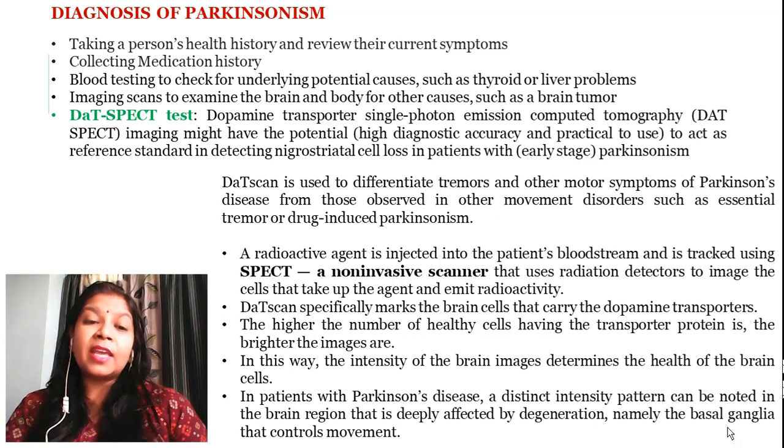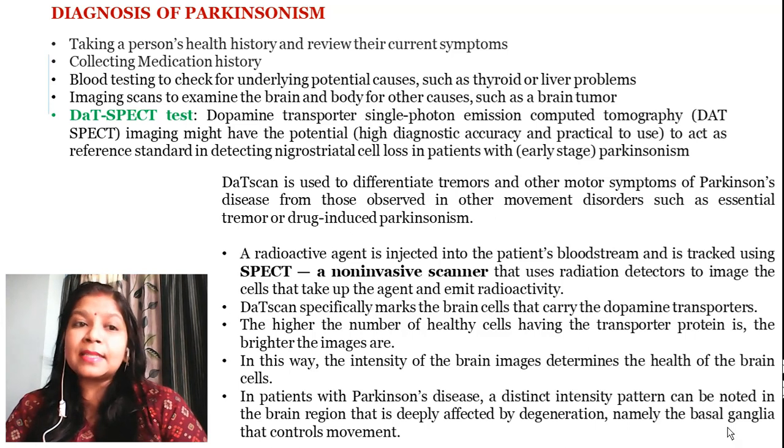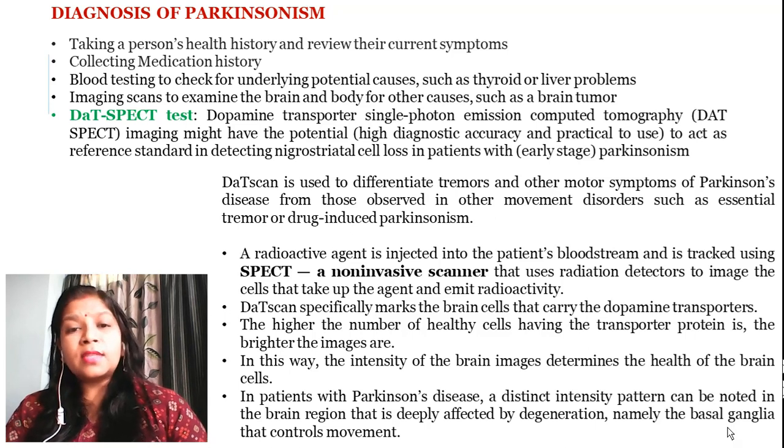That means if the Parkinsonism is happening due to Parkinson's disease, this DAT-SPECT test can confirm the depletion of dopamine. In this test, a radioactive agent is injected into the patient's bloodstream and tracked using the SPECT. That means a non-invasive scanner that uses a radiation detector to image the cells that take up the agent and emit radioactivity.